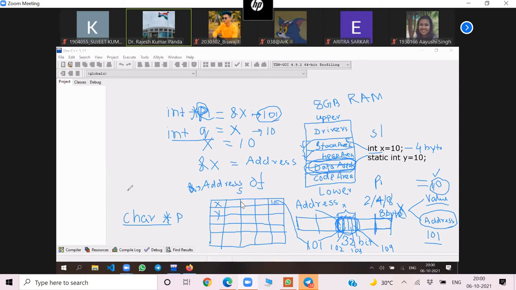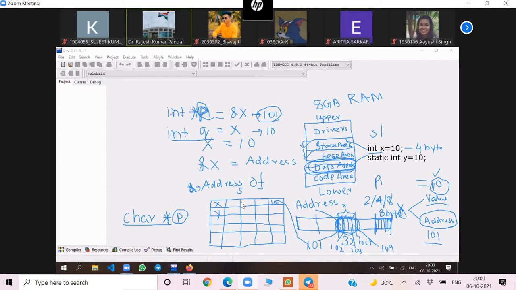But for that character, 1 byte will be reserved. But for p, 8 byte will be reserved. So it may be int star, character star, float star, or double star. It will always consume 8 bytes of memory space.